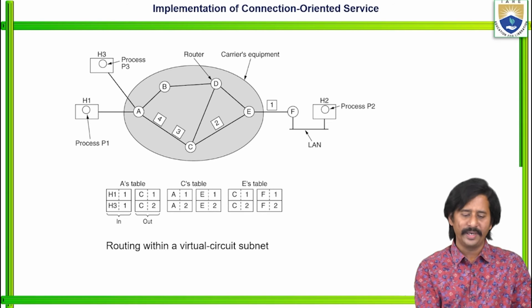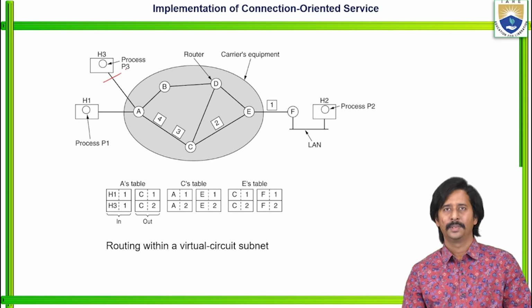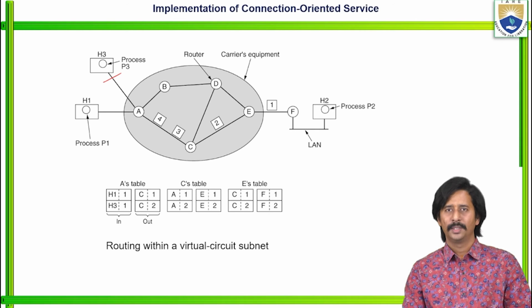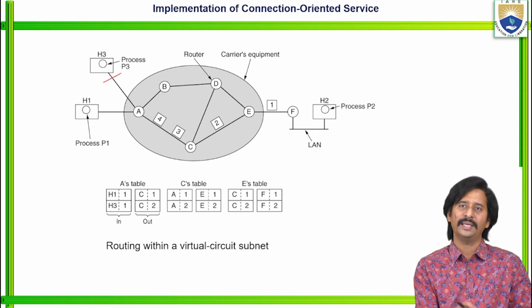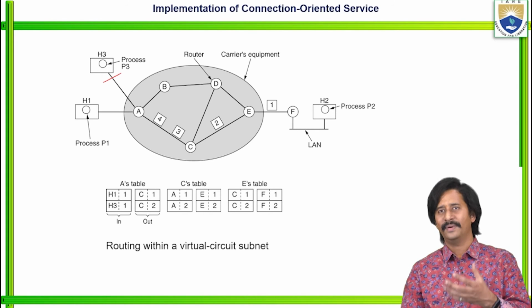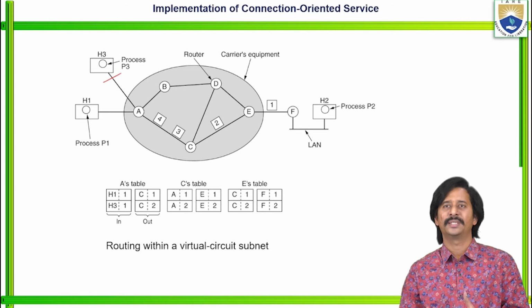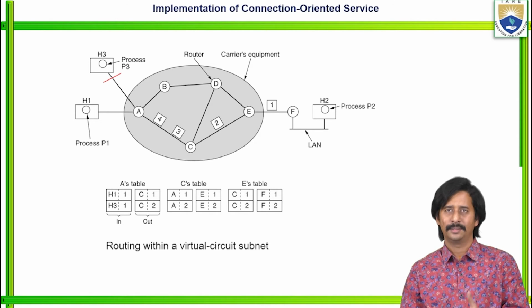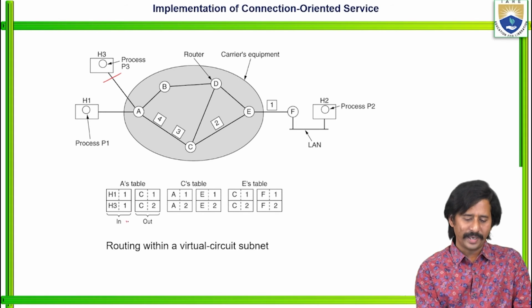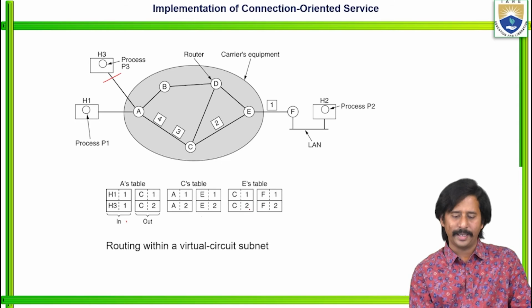But in addition to host 1 and host 2, here we need to include host 3, the process P3 which is executed by host 3. So this is the routing within a virtual circuit. You know, virtual circuit subnet means whenever connection-oriented services are there, then we can call it a virtual circuit subnet. See, this is the routing table of A, this is the routing table of C and E.